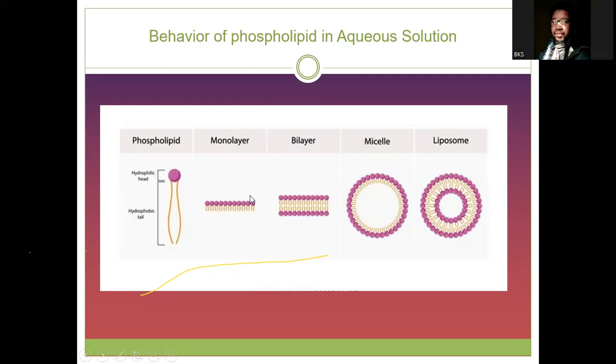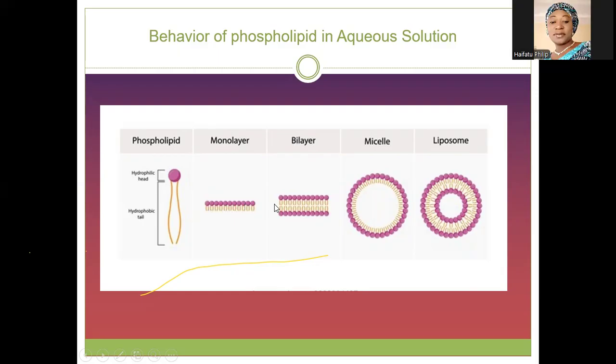We call it a monolayer, where you have the hydrophilic region, the water-loving, come together and interact with the water, assuming the outward area is the water. So they will arrange themselves in this way so that only this water-loving part is the one that will interact with water, while the water-hating, which is the fatty acid tail, will not interact with water. That clear?